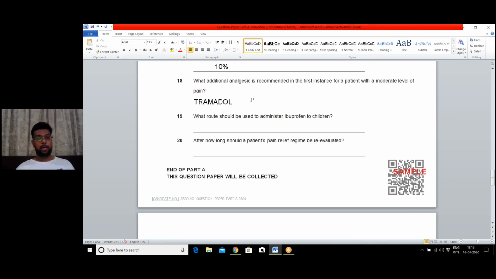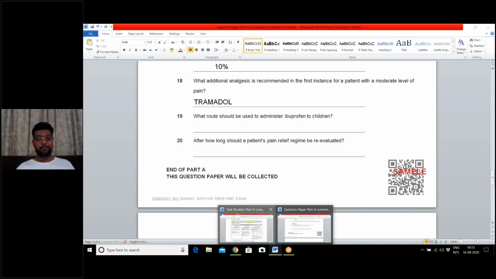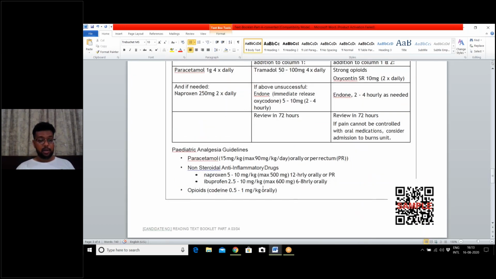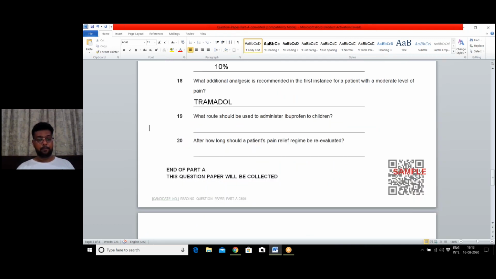Question number 19. What route should be used to administer ibuprofen to children? Let us see, ibuprofen is given here. Orally. The answer is orally.